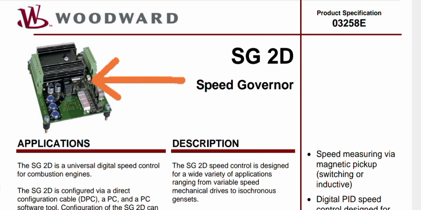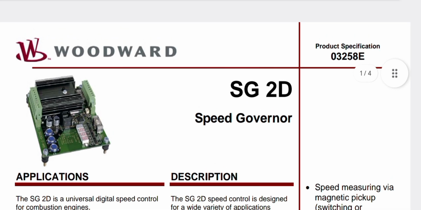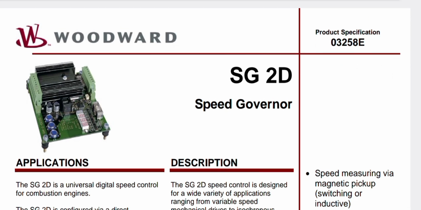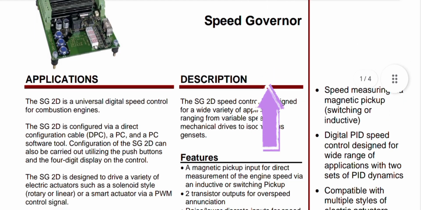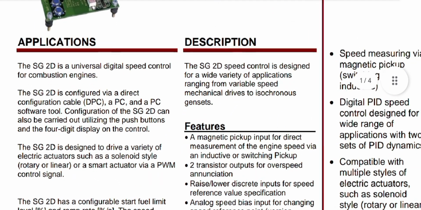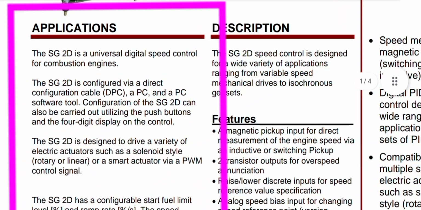Today in this video we are going to explain the Woodward governor, speed governor. Product specifications: part number is 03258E. The governor name is SG2D speed governor. The applications: the SG2D is a universal digital speed control for the combustion engine. It is used in generator sets.